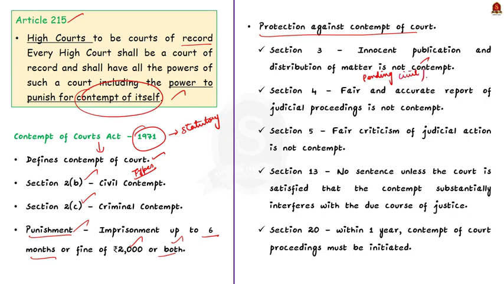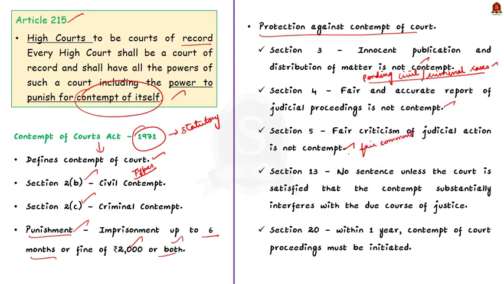Then as per section 4, fair and accurate report of judicial proceedings is not contempt. That is, a person shall not be guilty of contempt of court for publishing a fair and accurate report of judicial proceedings. Then most importantly, under section 5, fair criticism of judicial action is not contempt. That is, a person shall not be guilty of contempt of court for publishing any fair comment on the merits of any case which has been heard and finally decided by the court.